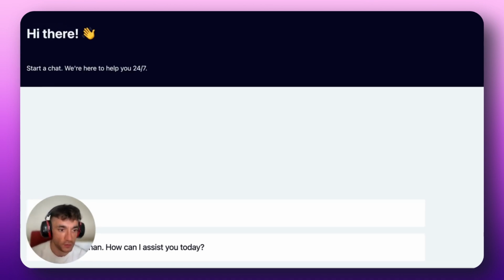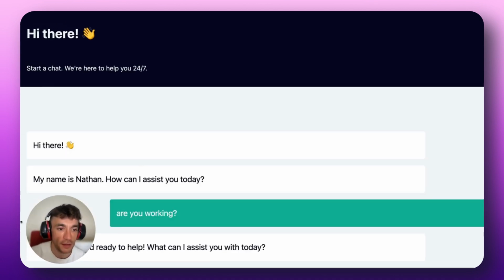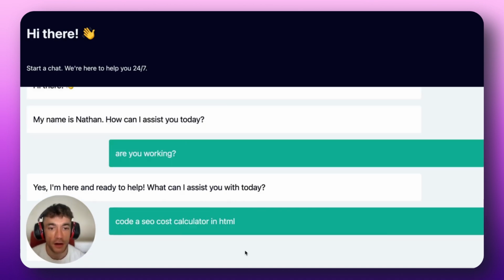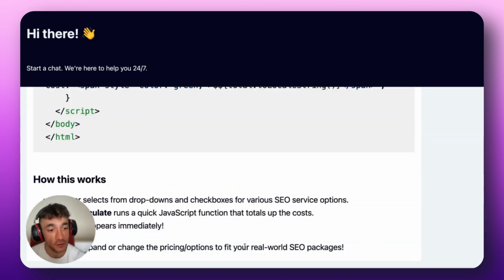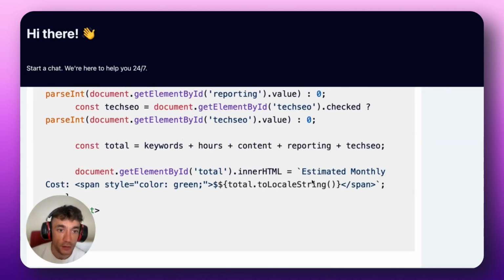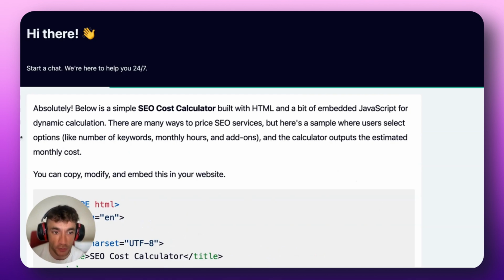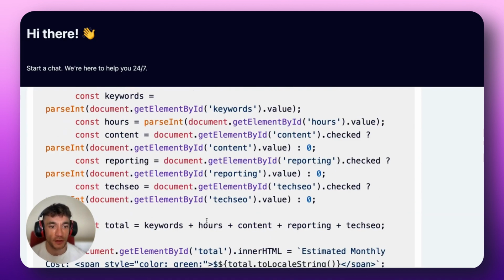All right. So I'll just say, are you working? You can see it's loading and you can see how fast it is, how rapid it is, etc. Right. So if we say, okay, code an SEO cost calculator in HTML, we've now created your own sort of ChatGPT, basically with n8n and Optimus Alpha. But it doesn't cost us any money because we can just code out for free using that process. And you saw how quick that was. That was stupidly quick.